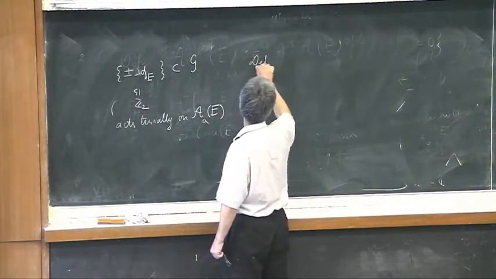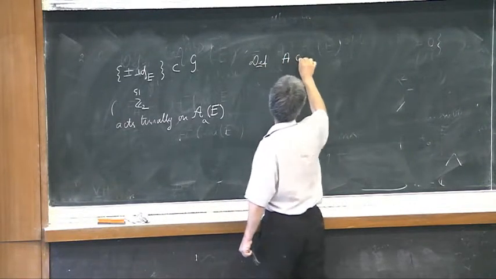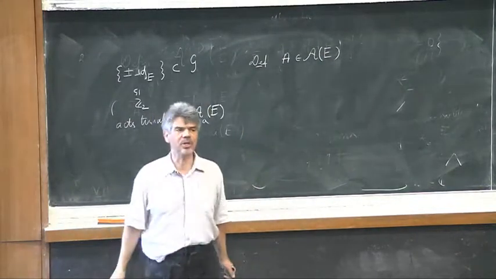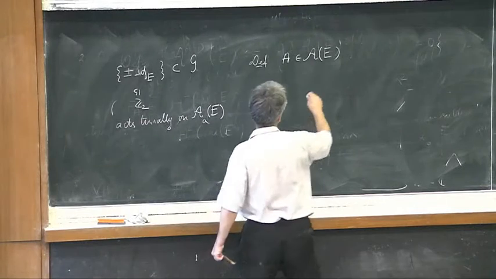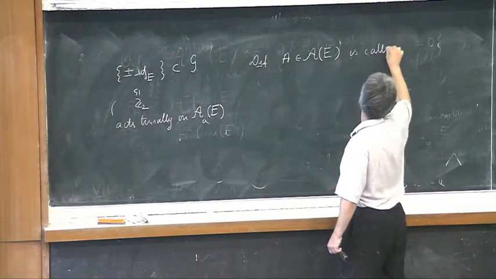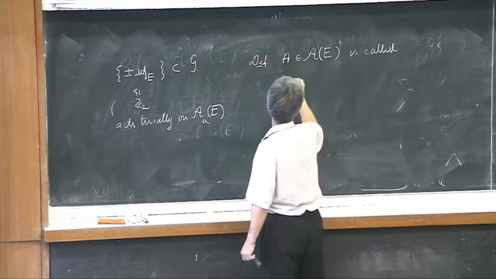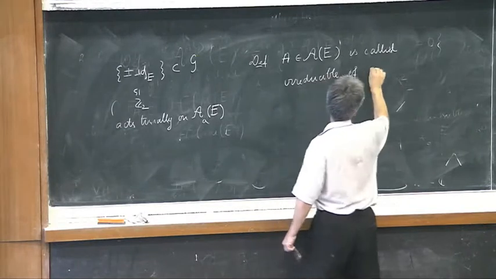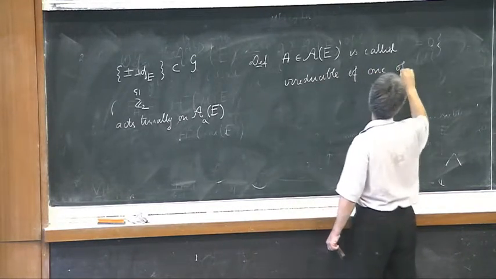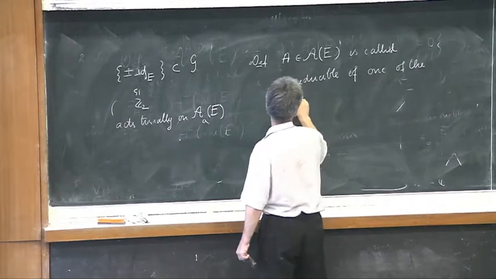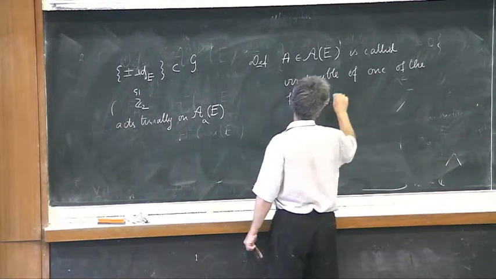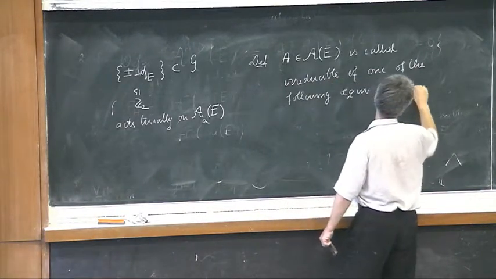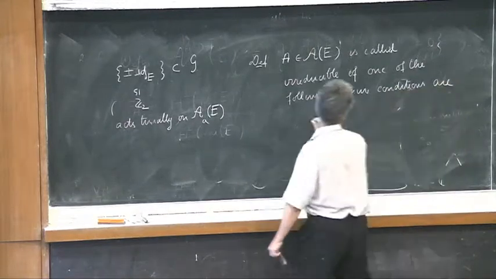Definition: a connection A in the space of, let's say, all Hermitian connections, is called irreducible if one of the following equivalent conditions is satisfied.